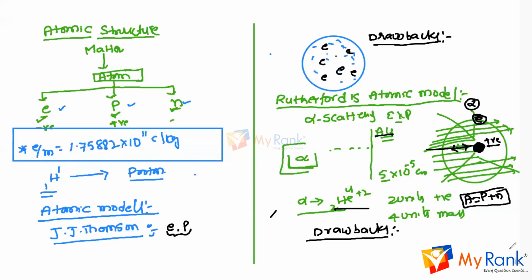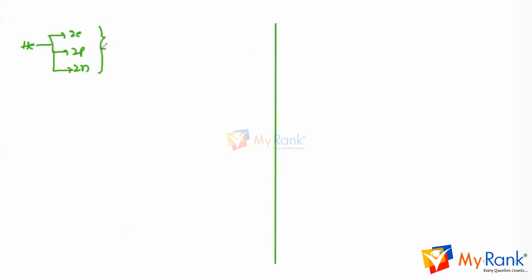Sir, could you please explain the difference between the alpha particle and the helium atom? Now see, a helium atom contains 2 electrons, 2 protons and 2 neutrons. If we take out the 2 electrons, we get He^2+, with 0 electrons, 2 protons and 2 neutrons.